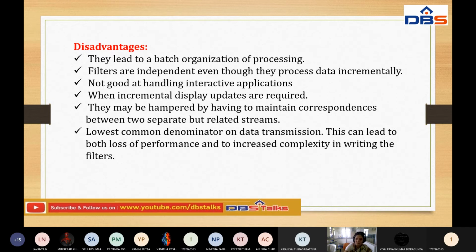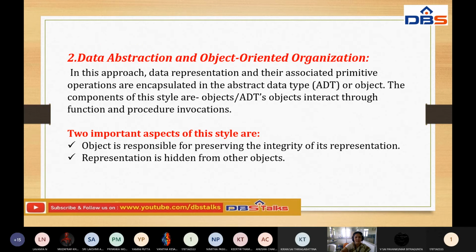Every architecture has its own advantages and disadvantages. For those disadvantages, we will go for another style. These are the pipes and filters architecture. The second one is data abstraction and object oriented organization. Data abstraction and object oriented organization.